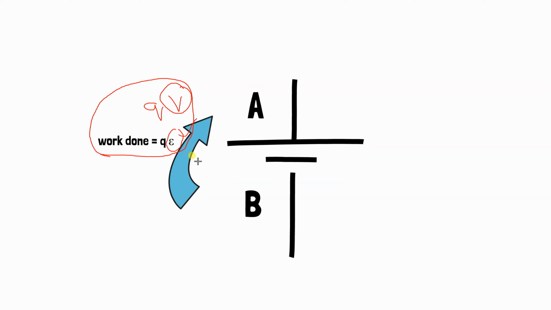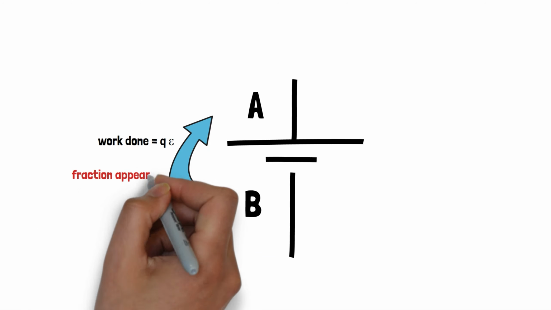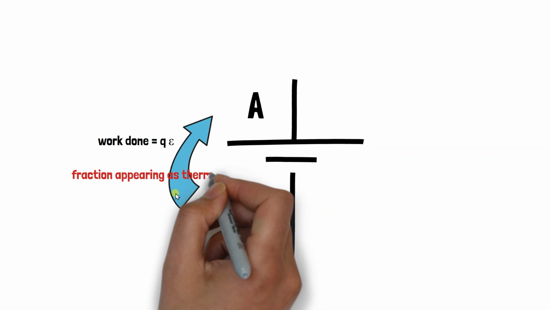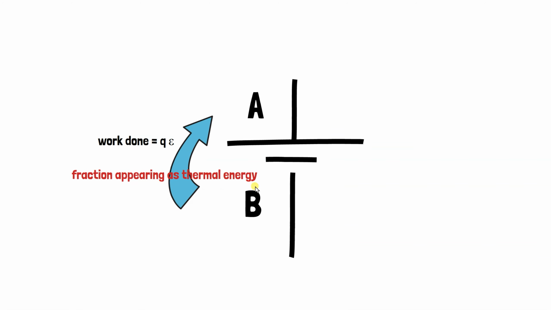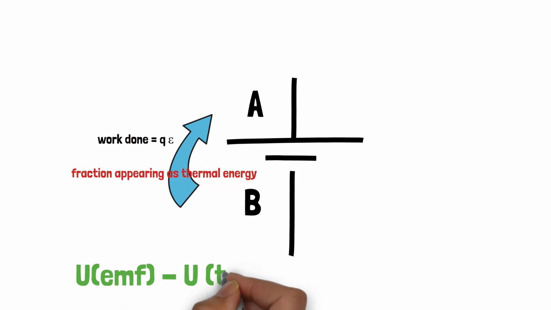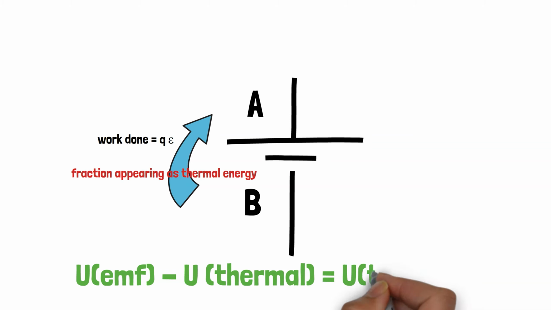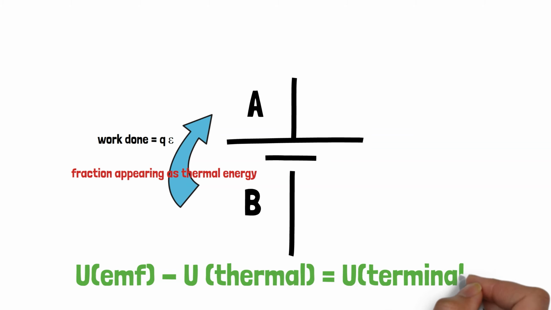Because of that, charge is getting separated and accumulated on the terminals. During this process, some fraction of this energy appears as thermal energy. So what we have generated and converted, minus the thermal energy, appears as terminal energy.